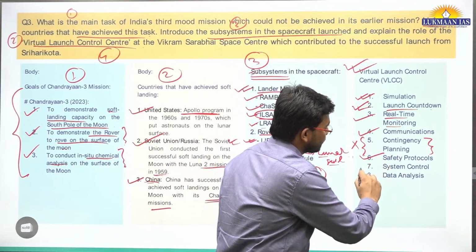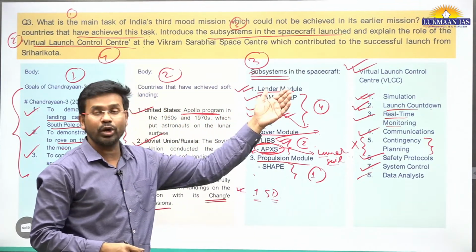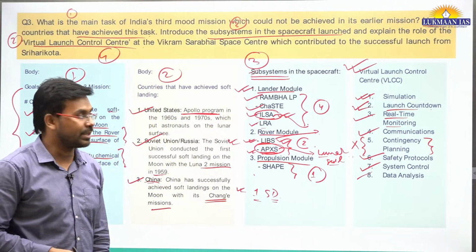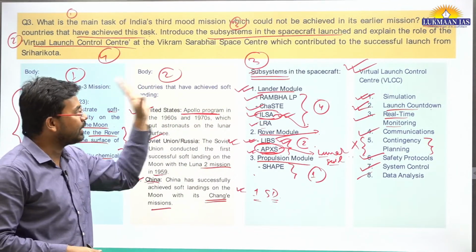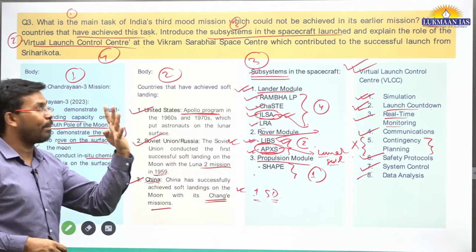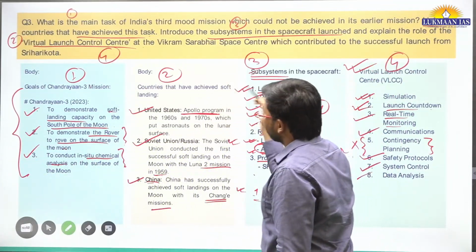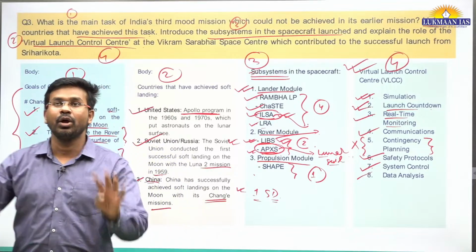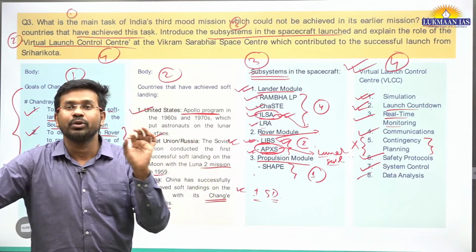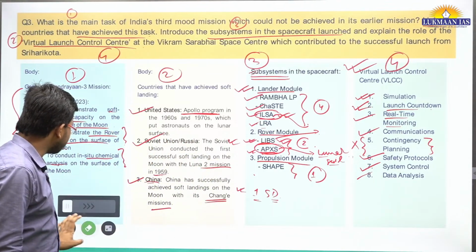Safety protocols, system control, data analysis. These are the works performed by the Virtual Launch Control Center, which is located at Vikram Sarabhai Space Center. It is done by Vikram Sarabhai Space Center. So these are the 4 parts of the question that you need to answer. After you have answered all the 4 parts of the question, then you need to give a suitable way forward and conclusion. That will make your answer complete.